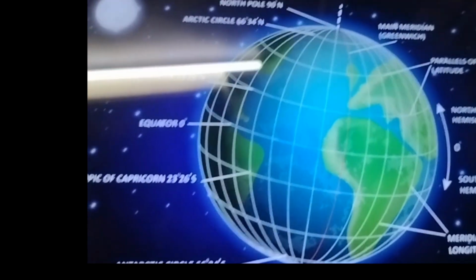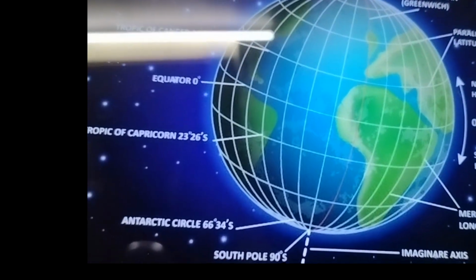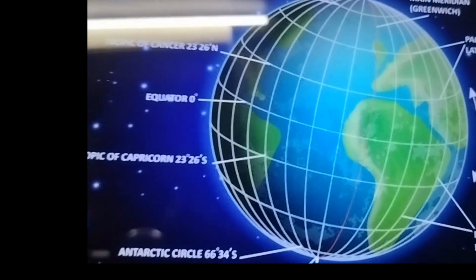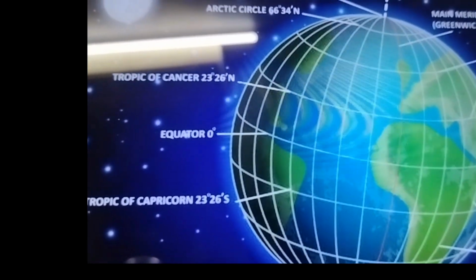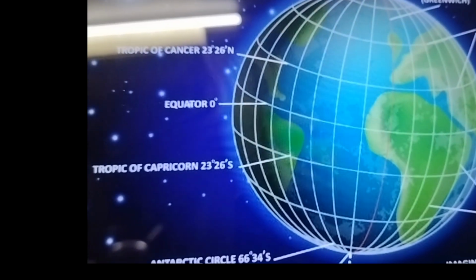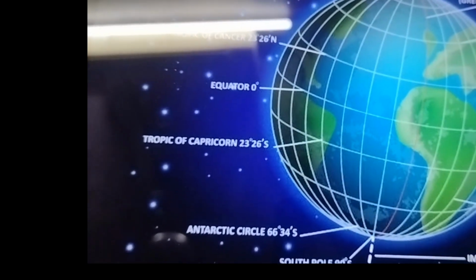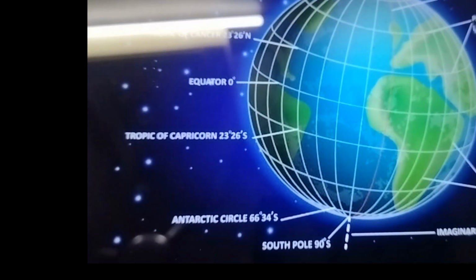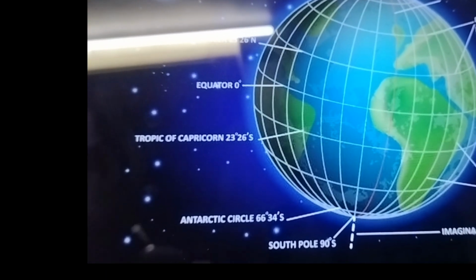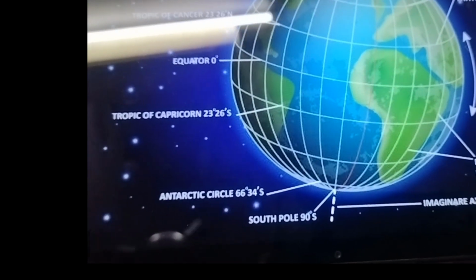It is very difficult to describe the location of a point on a sphere, है ना, such as earth. मतलब एक point को describe करना बहुत ज़्यादा difficult होता है. तो we need certain points of reference and lines to find out the location of some places, है ना. Apart from the axis, I told you, there are so many imaginary lines which run across the globe or on a map. So these imaginary lines, you can call them latitudes and longitudes. They help us to locate places on the earth.